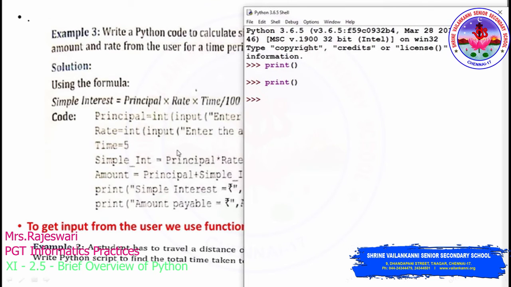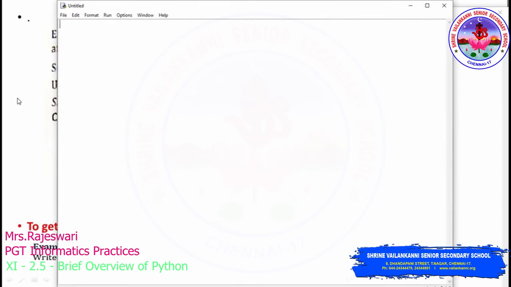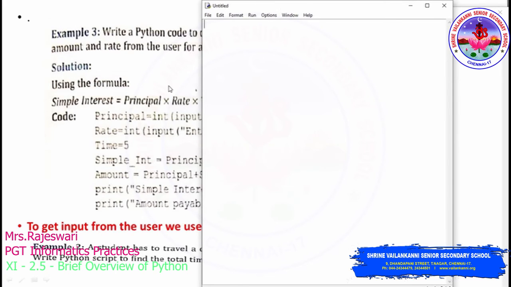So what am I going to do? I'm going to type, better I'll go to the script mode. Okay, so if you see here, I'm going to work in the script mode. So for distance, I'll provide the variable as d, whereas the distance value is 450 kilometer.